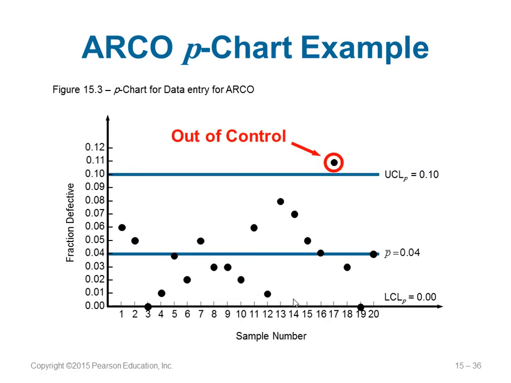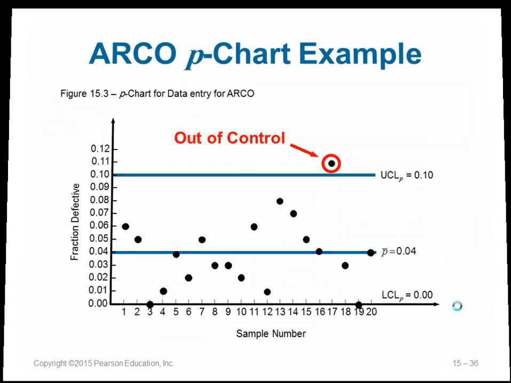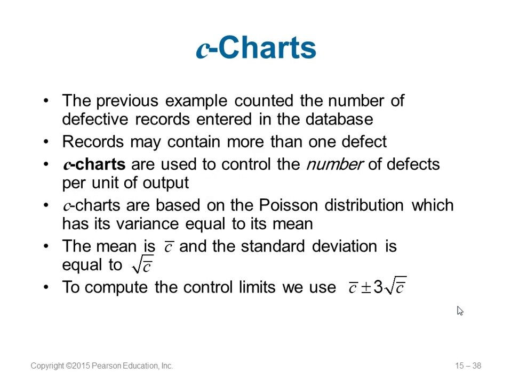That's it. So if things go outside your control limits, then you know it is out of control. You have the UCL, you have the P value, you have the LCL. Things cannot be above the UCL and things should not be below the LCL. Again, we can use some software tools to do the job.